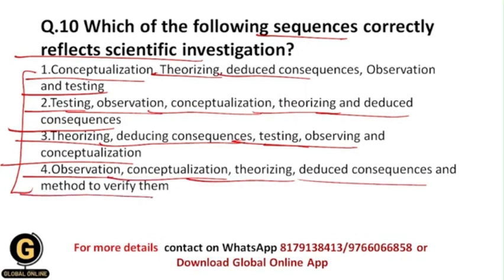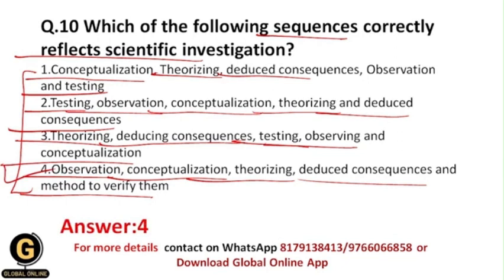So basically students, first of all, within the scientific investigation, the first thing that we need to do is observation, because only through observation can we identify the research problem in the society or the research problem in front of us, and that's why your first step should be observation. So from these options, only the fourth option is the one in which the first step is observation, and that's why your correct answer should be 4.